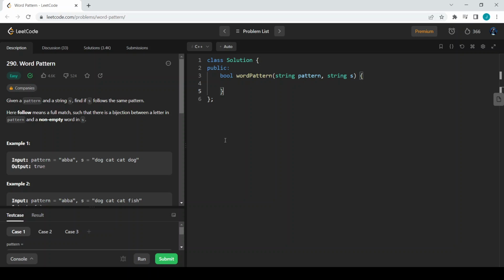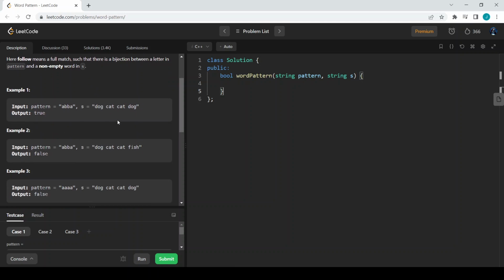Let us solve today's LeetCode daily challenge. Given a pattern and a string s, find if s follows the same pattern. Here follow means a full match, such that there is a bijection between a letter in pattern and a non-empty word in s. So if A is matched with some word, that word should be matched with only A, so there should be a bijection between the matches between this character and that particular word. That is what they mean.